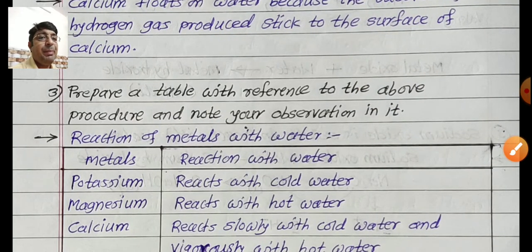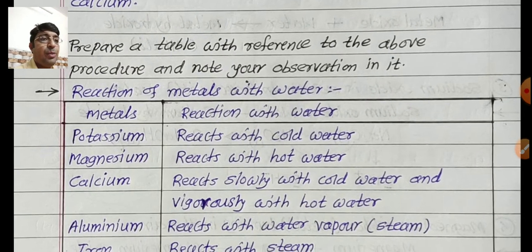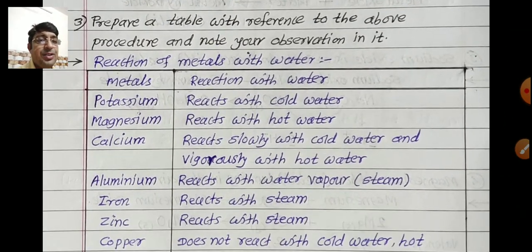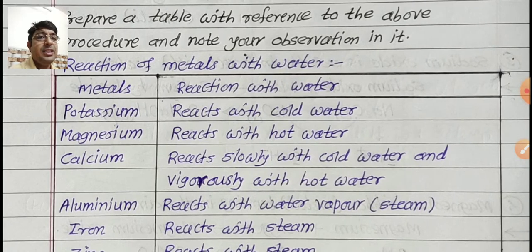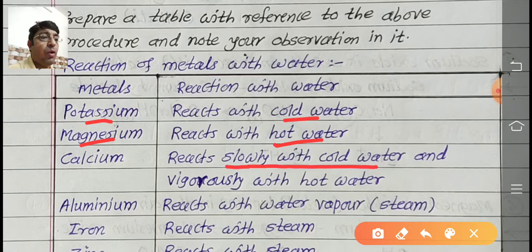Third, prepare a table with reference to the above procedure and note your observations in it. See there, the first metal is potassium, which reacts with cold water. Remember this. Magnesium reacts with hot water, not with cold water. Calcium reacts slowly with cold water and vigorously, means fast, with hot water.